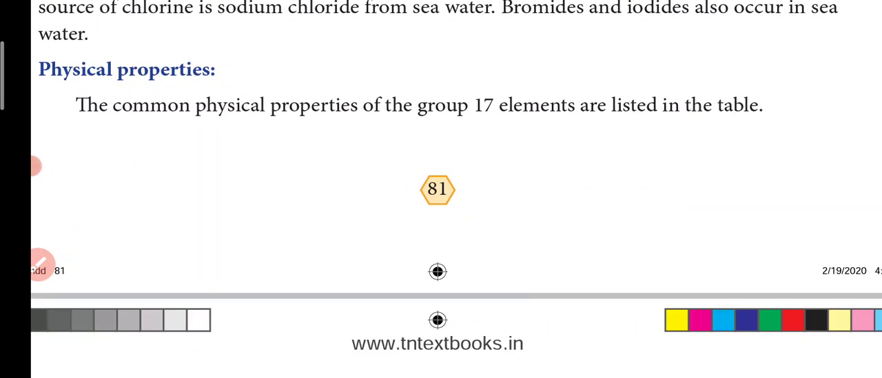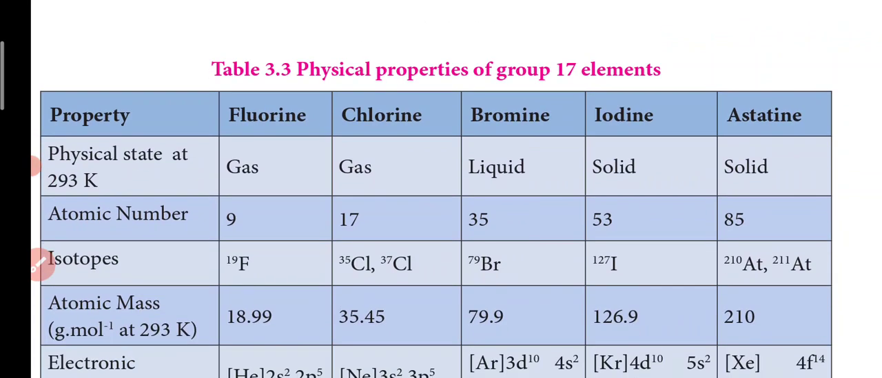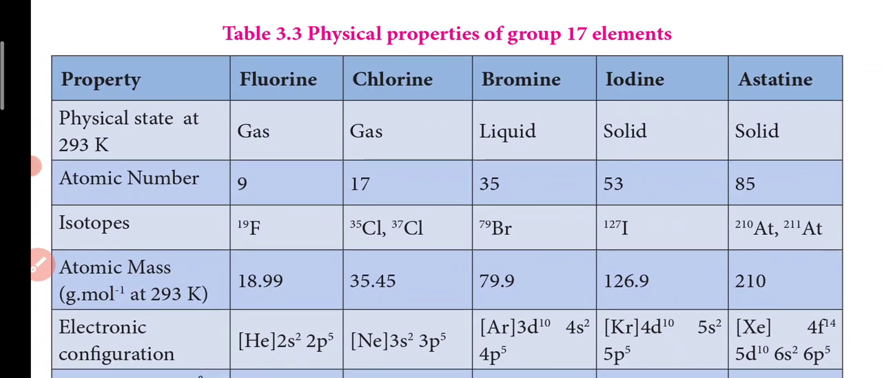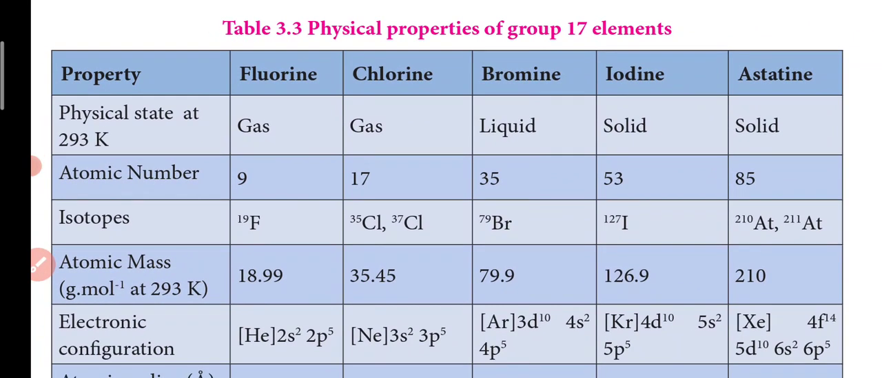Next, their physical properties are listed here. You can see the first two elements are gases. Bromine is a liquid, iodine and astatine are solids. So this group, compared to the other groups in the p block, has a mixture of solid, liquid and gas. But in group 16, the first element alone was a gas and all the remaining others were solids. So here you can see solid, liquid and gas.